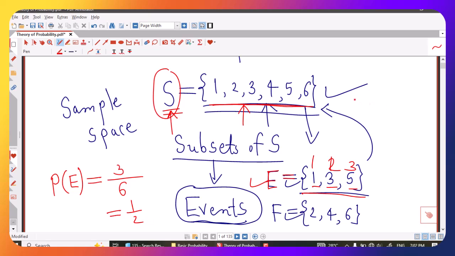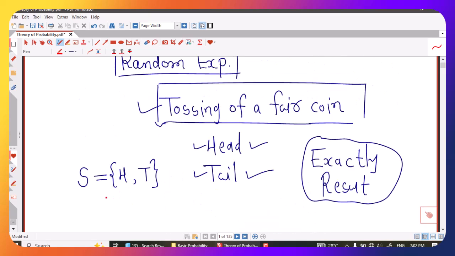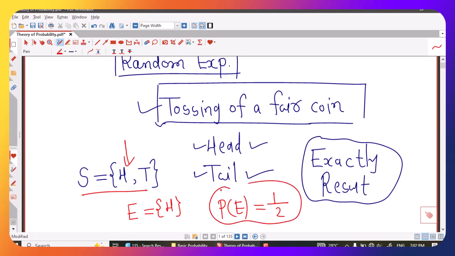Similarly, suppose I consider event G equal to only one number, say 1, then G is also an event in this sample space, and probability of G is equal to the number of elements in G, which is 1, divided by the number of elements in this sample space. So P of G is 1 by 6. Similarly, for this sample space, if we are interested in the probability of the event that head occurs, then we have only one element in event E. So the number of elements in event E divided by the number of elements in the sample space gives probability of event E as 1 by 2.